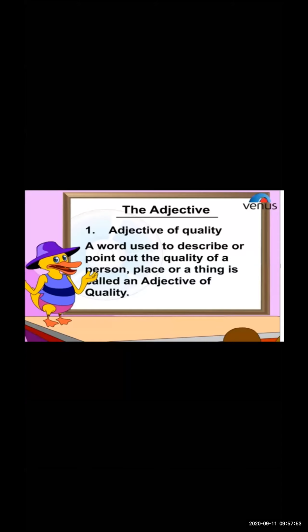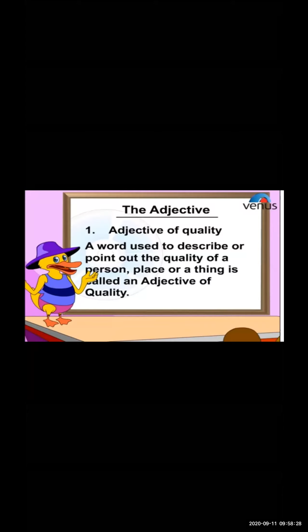Adjective is itself a describing word. But when you identify its type, or when you want to know whether it is quality, quantity, or number, you just have to see whether the word is telling a quality of that person, place, or thing. If it is talking about the quality, then these are the adjectives of quality. With the help of examples, you will come to know.